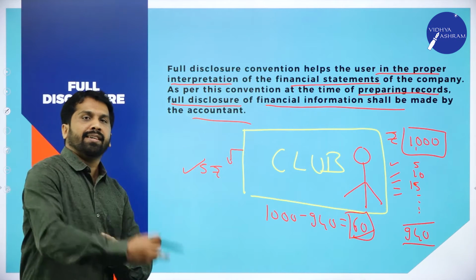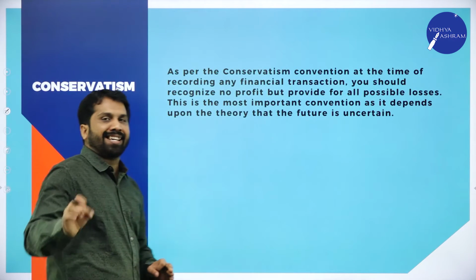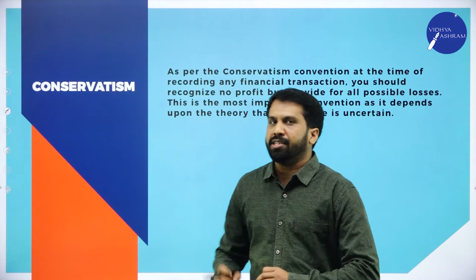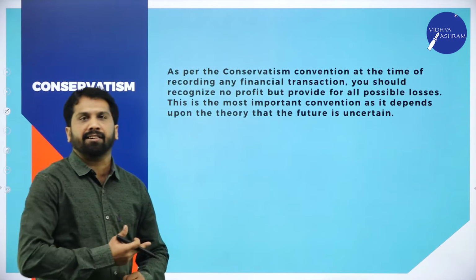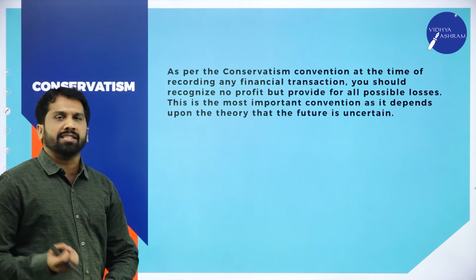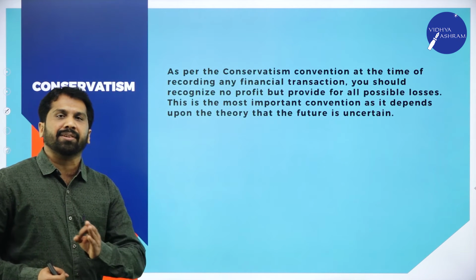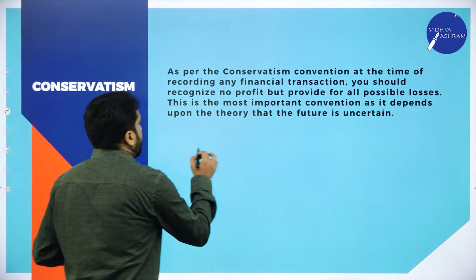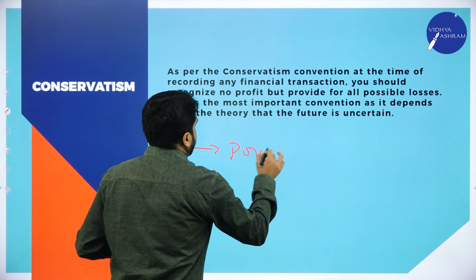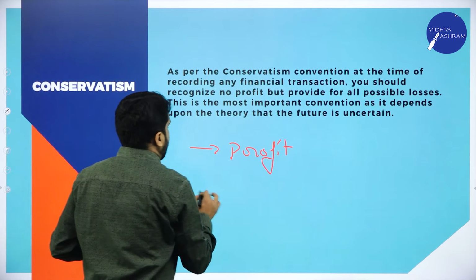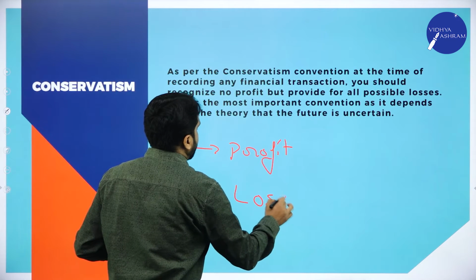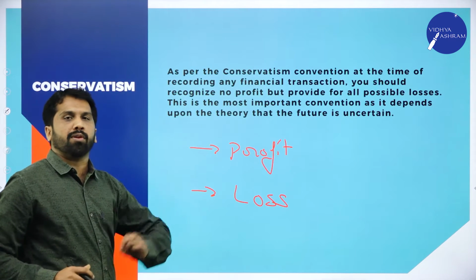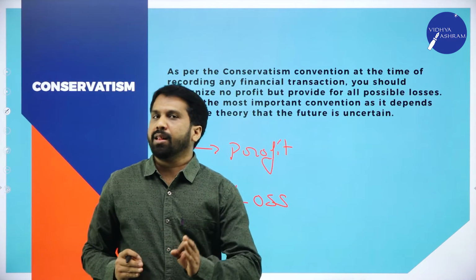We'll go for the next one. The next one is conservatism. Conservatism is one of the important conventions. So we'll go with a small example so that you can easily understand. Now, one is your profit, another one is your loss. One is profit, another one is your loss.